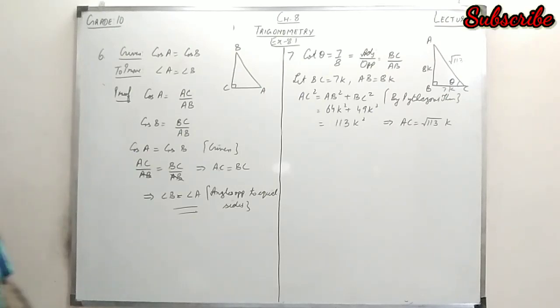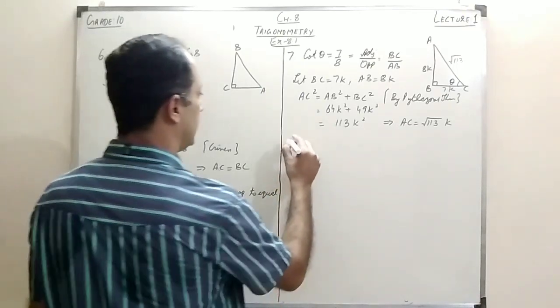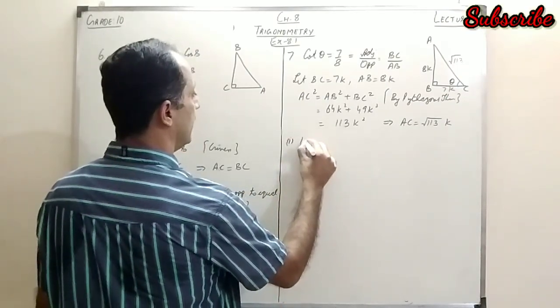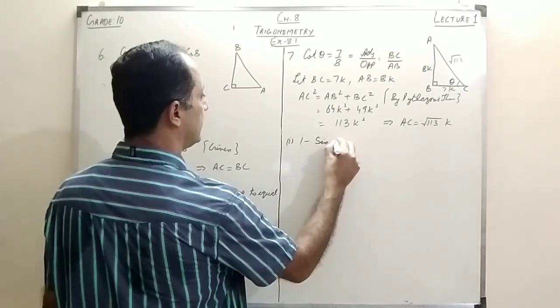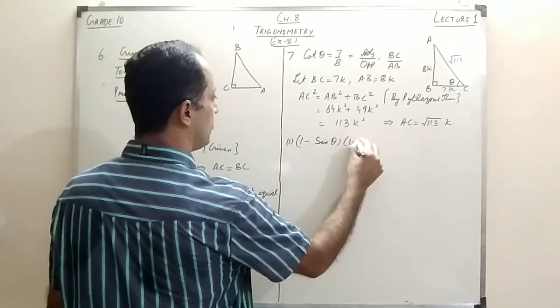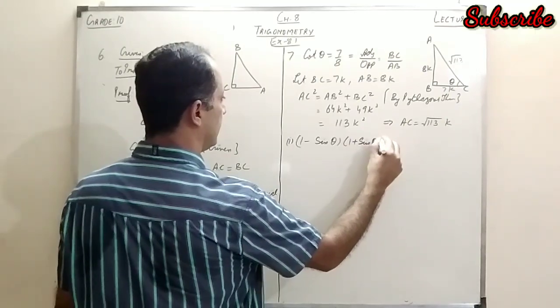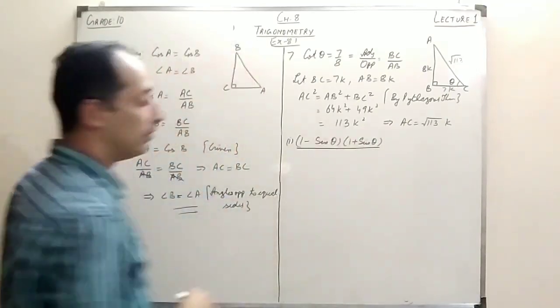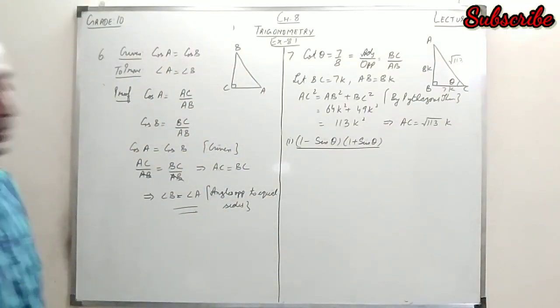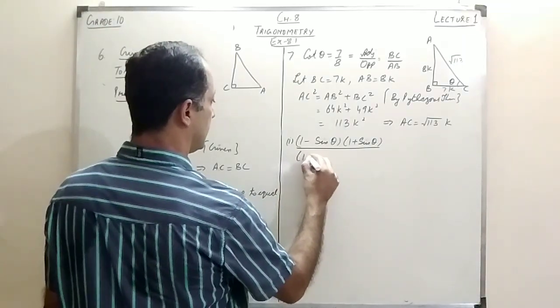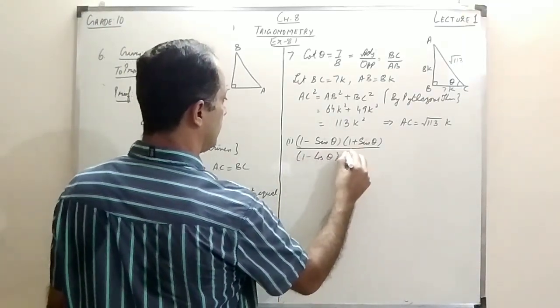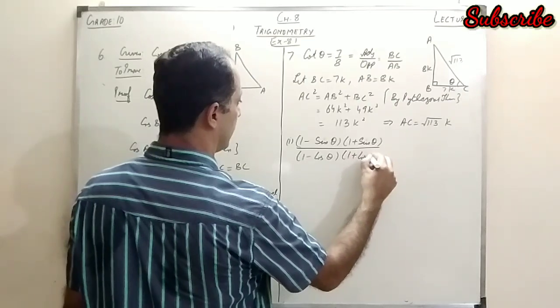Right? Now let's simplify. The first part they have given is to find the value of 1 minus sine theta into 1 plus sine theta upon 1 minus cos theta into 1 plus cos theta.